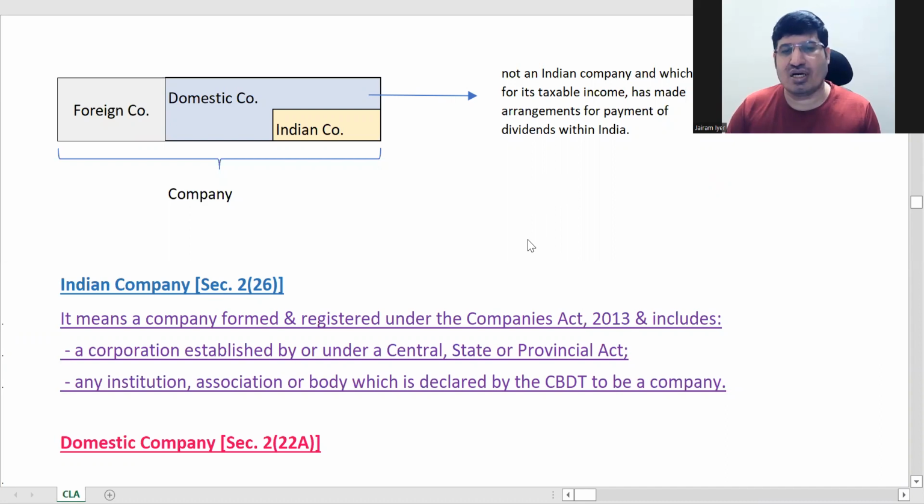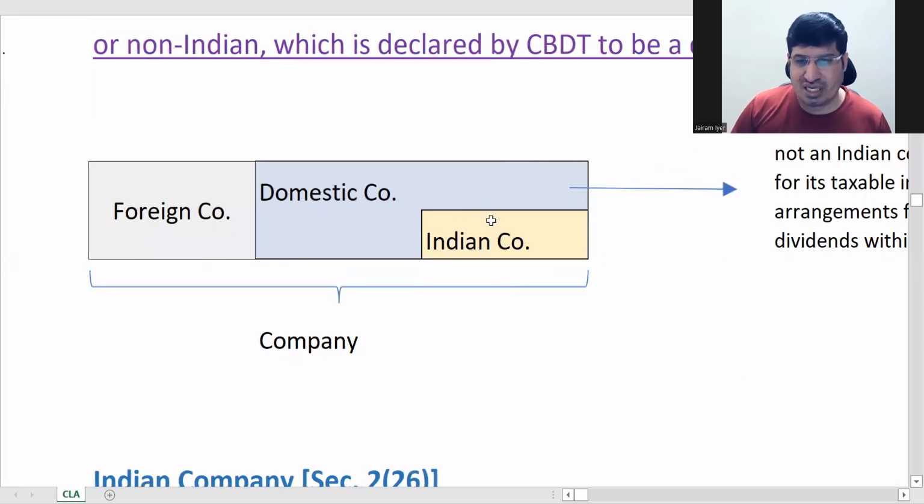No, Kanagraj, a domestic company cannot be an Indian company. See, in this diagram, the Indian company is this slight yellow part. Anything outside this in the diagram is not an Indian company.